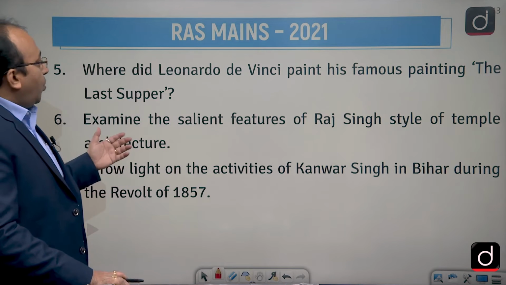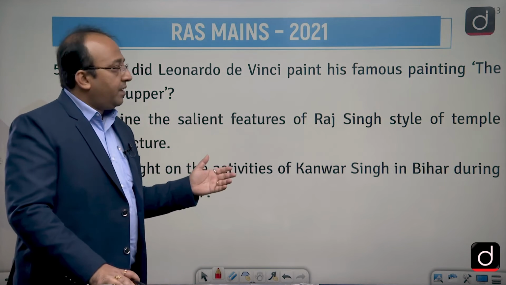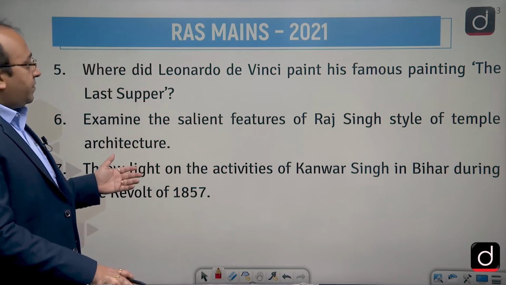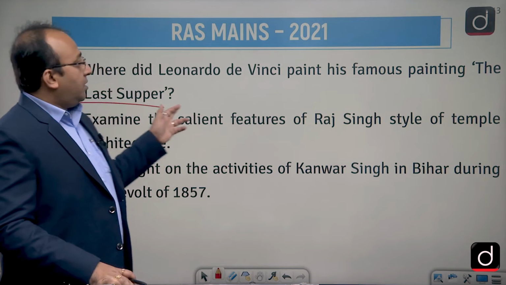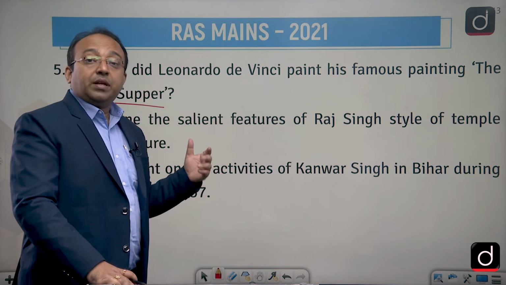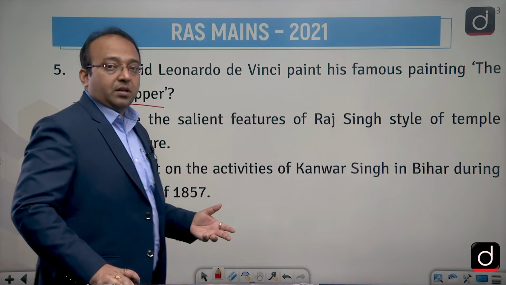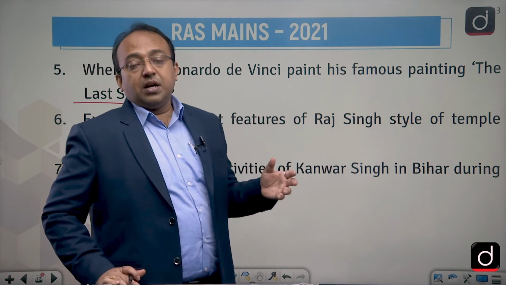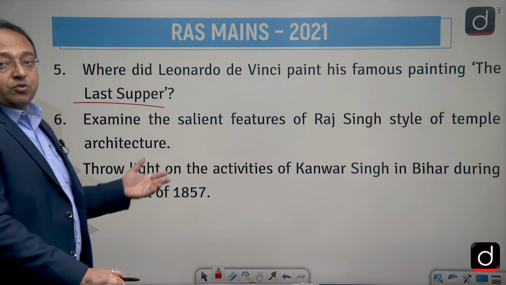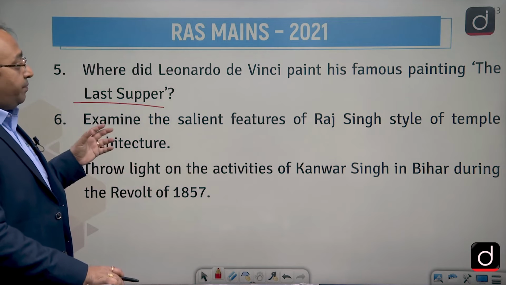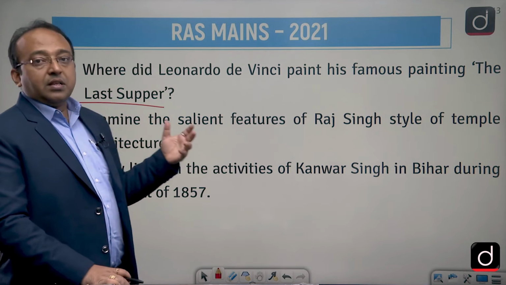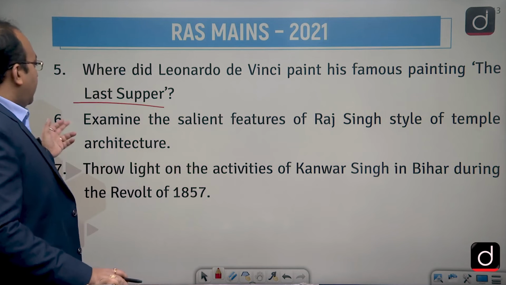Then see, where did Leonardo da Vinci paint his famous painting, The Last Supper? So this is something that has been asked to you from the topic of Renaissance. Renaissance से उन्होंने पूछ दिया आपसे, factual है, but still that has been asked to you, that where did he paint his famous painting, The Last Supper? All right, that is one thing.